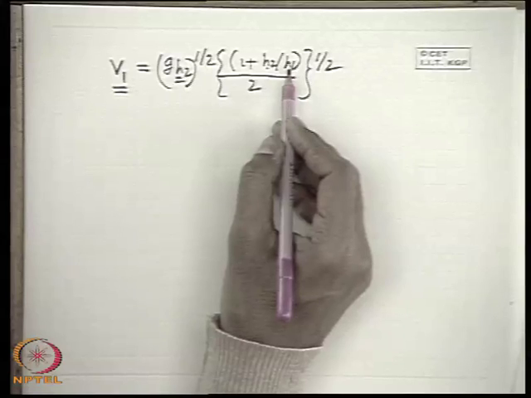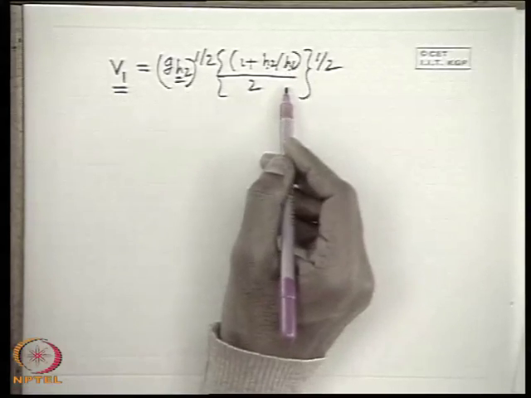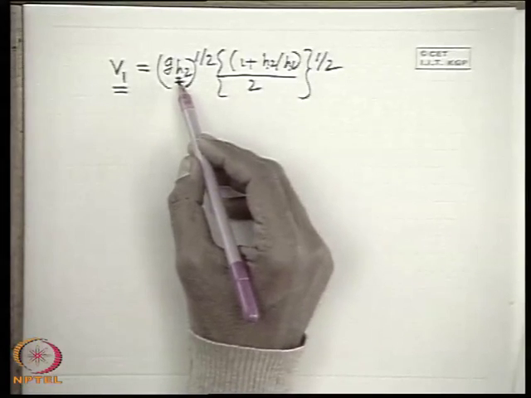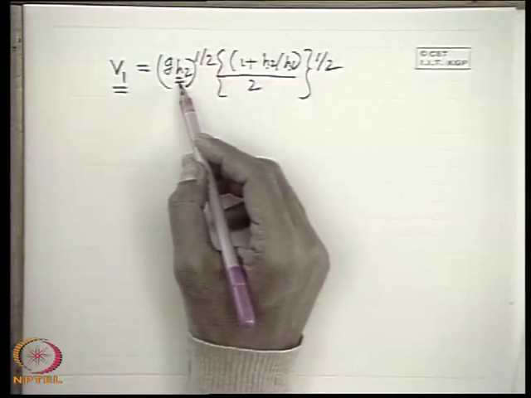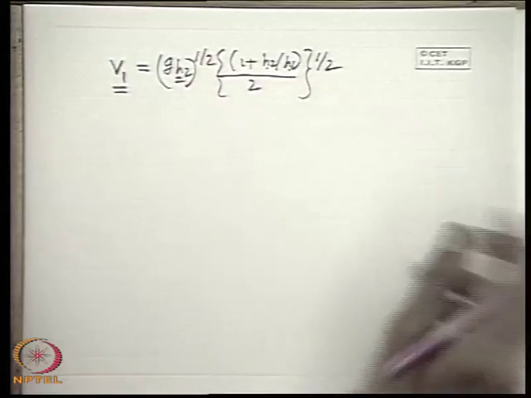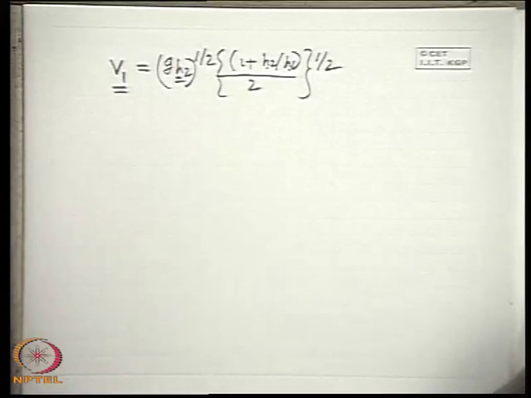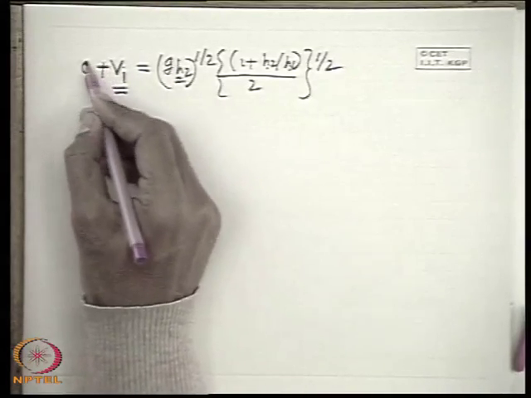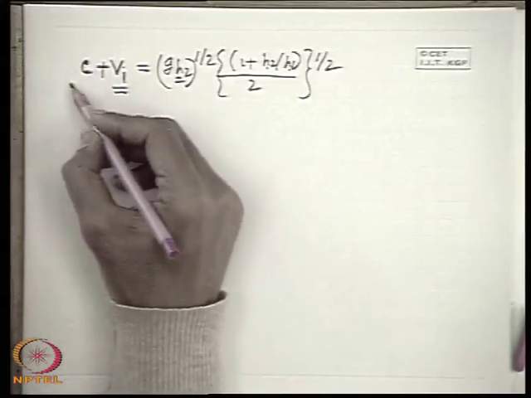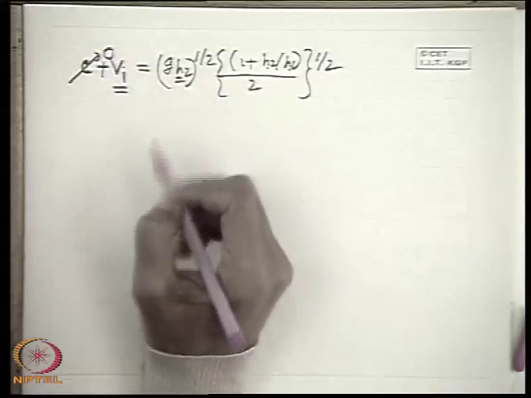This is a similar situation because the downstream depth in the case of a hydraulic jump corresponds to a higher one as compared to the upstream depth. This is because the flow is decelerated from a rapid to a tranquil one. So if we use this equation, it was c plus v1, I am sorry. If we now put c equal to 0, why do we put c equal to 0?